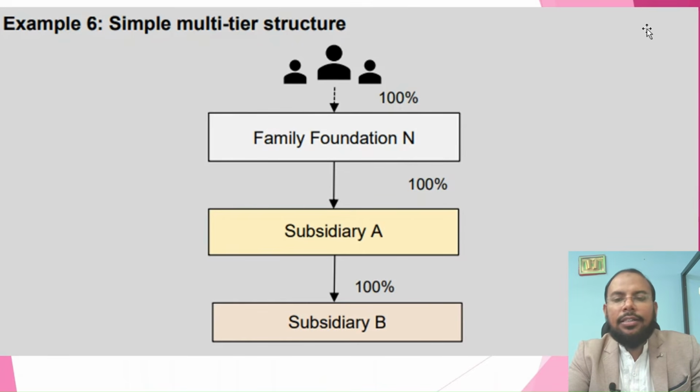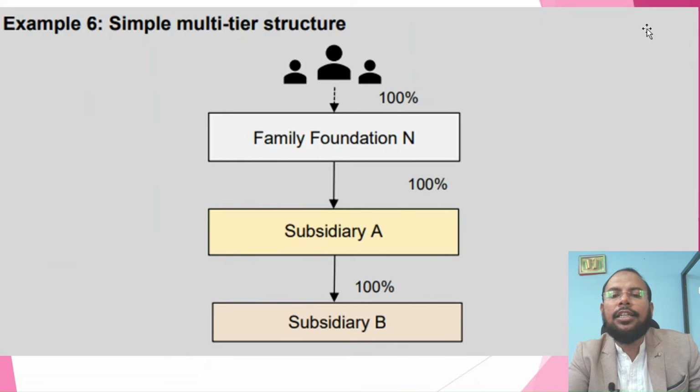This is a simple multi-tier structure as explained in the FTA guide. This is a very simple example. Family foundation N, whose 100% holding is in the hands of family members, holds 100% in A LLC, and A LLC holds 100% in B LLC. Subsidiary A is called a direct holding and subsidiary B is called an indirect holding of family foundation N. This is a simple example you need to understand. Here we have LLC subsidiary A and LLC subsidiary B.